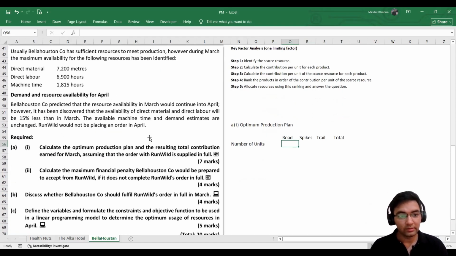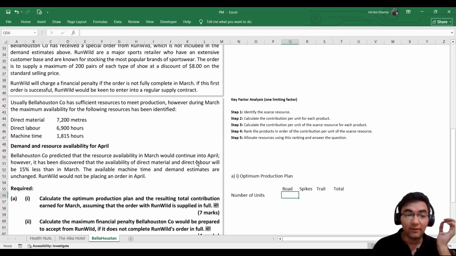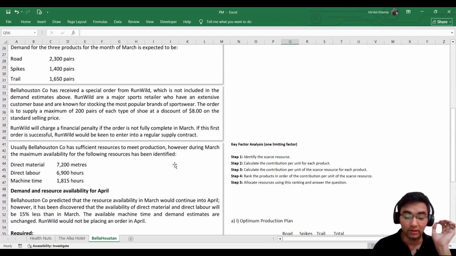First, it is very necessary that we read the requirement very carefully. In the first part, it is specially mentioned that assuming that the order with Run Wild is supplied in full. So it is our compulsion that we fulfill the order from Run Wild first. What is the order? 200 pairs of each type of shoe.